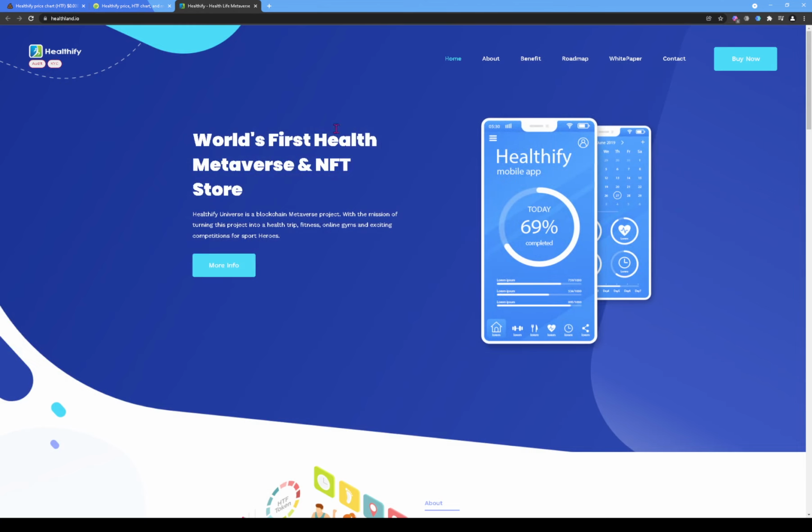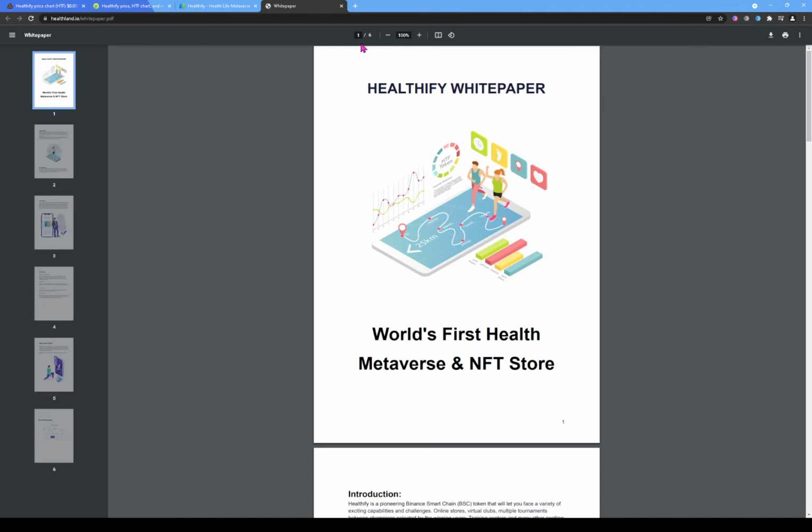So guys, what I always tell you to do when investigating any token is always try to get the token's white paper. Always read the white paper. The white paper shows you way more than the website will actually show you. The white paper will usually give you every single thing you can possibly think about, as in regards to information. So let's open this in a new tab. So open link in new tab, and here we can see white paper.